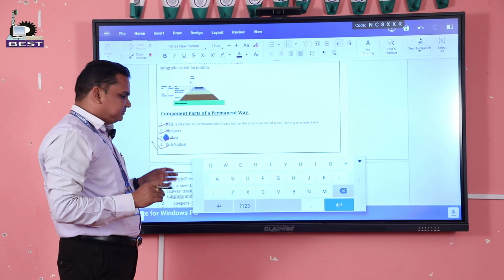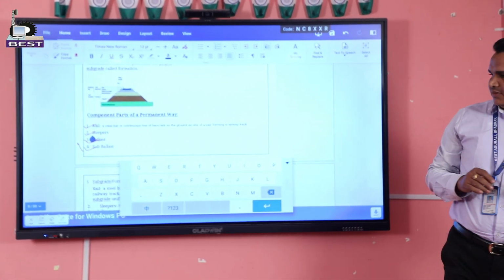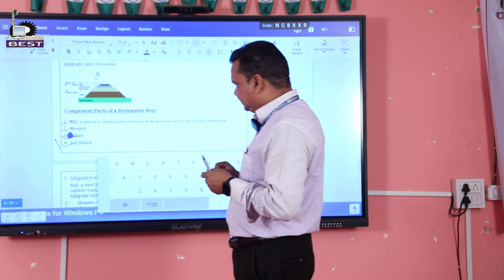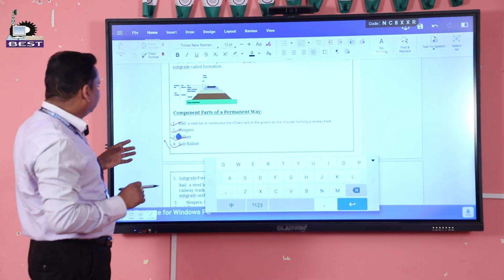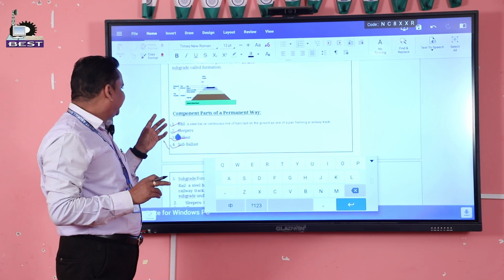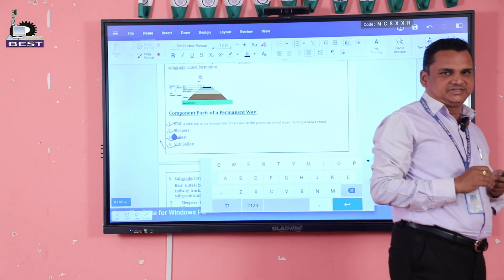Rails, students, you should know, some students call rails and trains equal, but it is not equal, it is different.